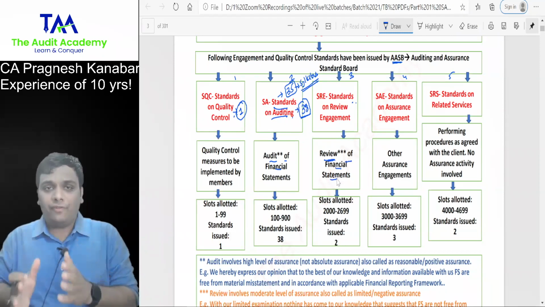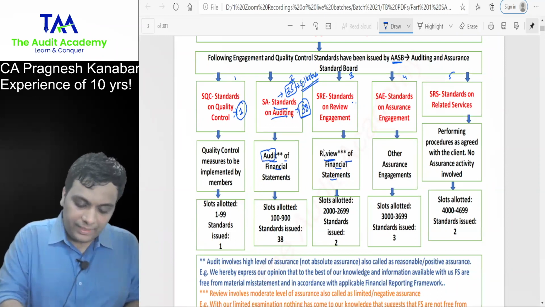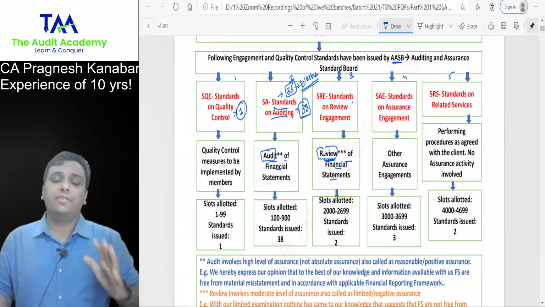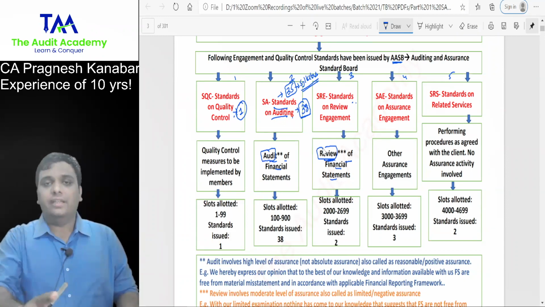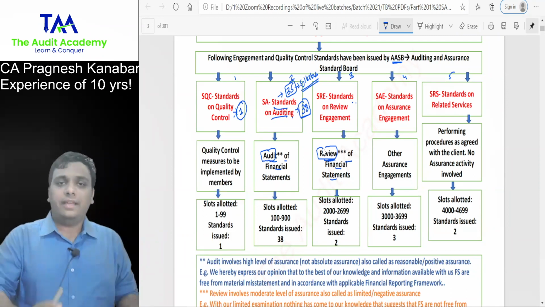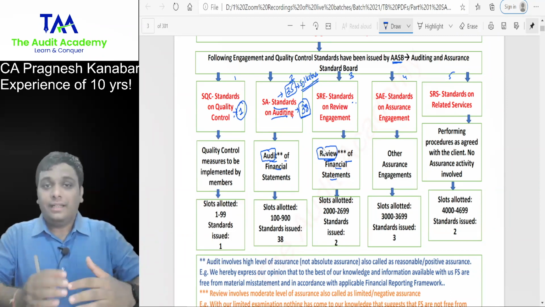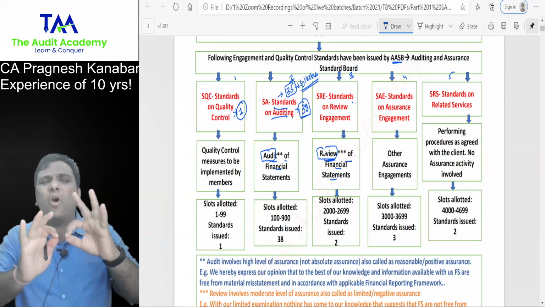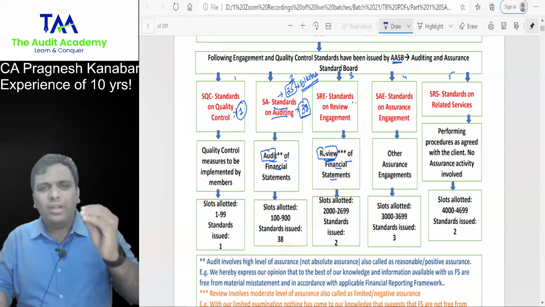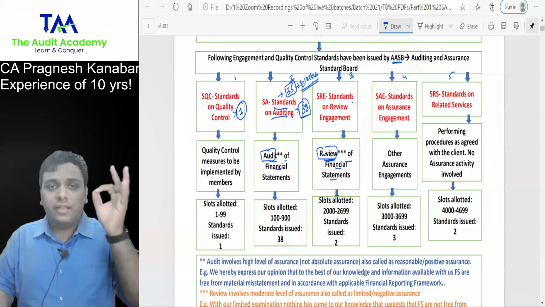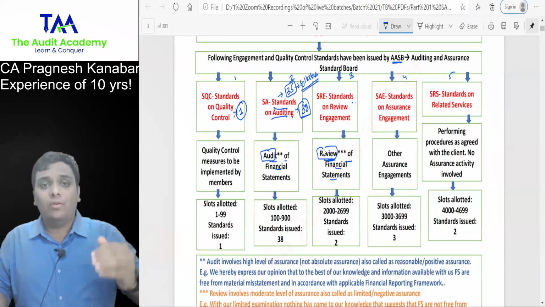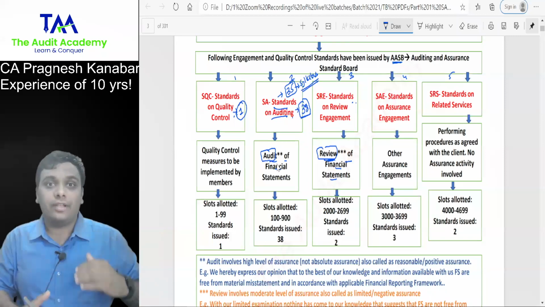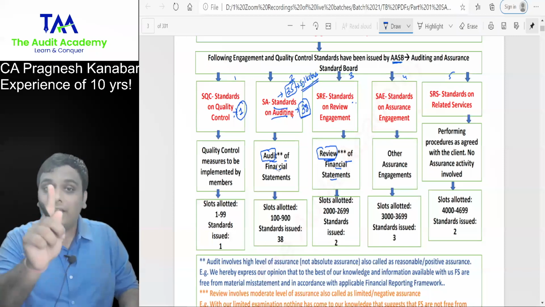Now, what is the difference between audit of financial statements and review of financial statements? If you have seen audit of listed entities, then in the first 3 quarters, the auditors of listed entities are not auditing, they are just reviewing. Review means a very moderate level of examination, where only some limited procedures are performed. Whereas audit means reasonable assurance, a high level of examination, although not a guarantee.